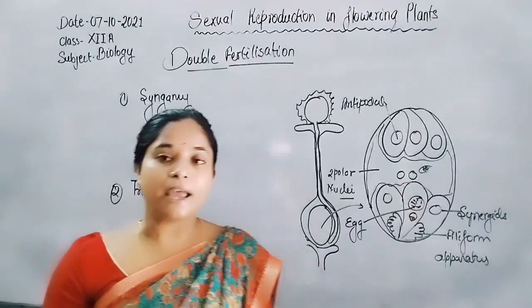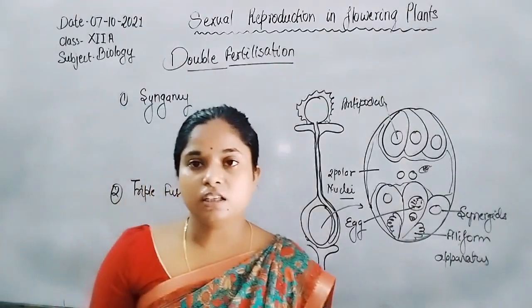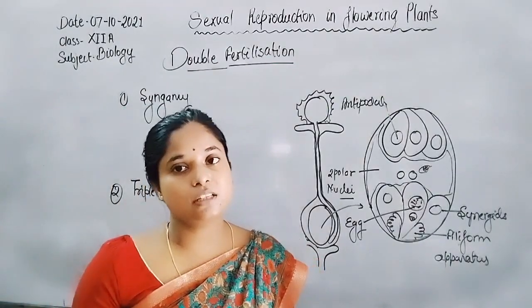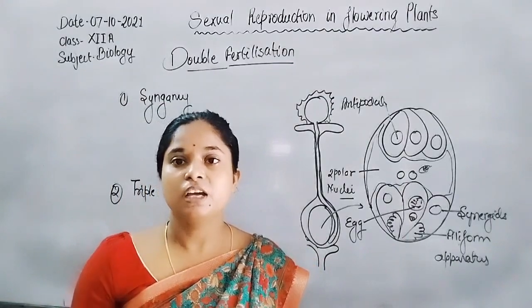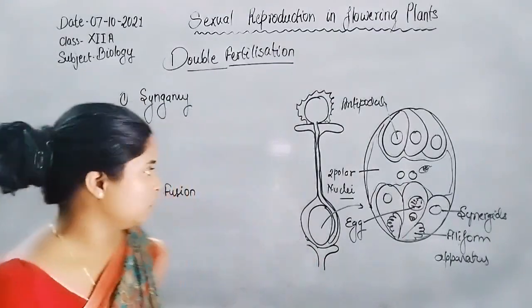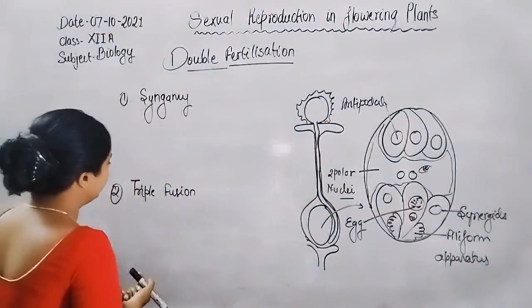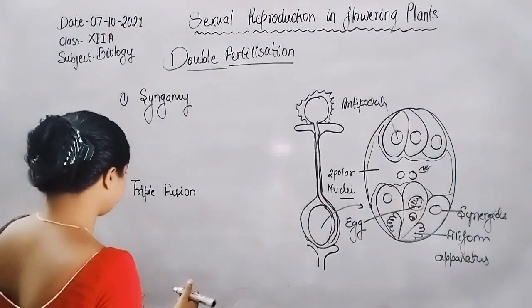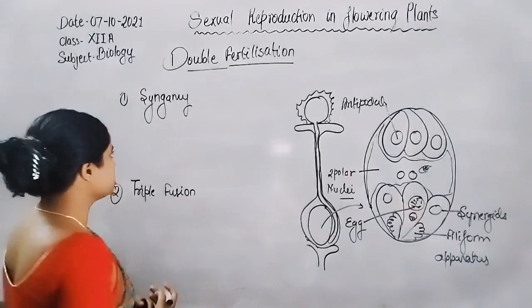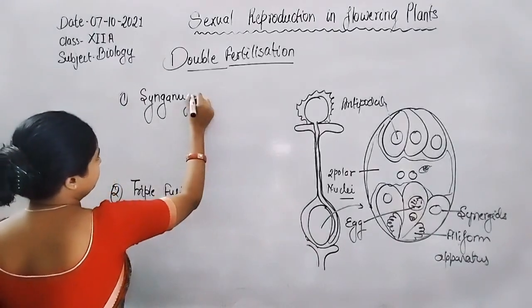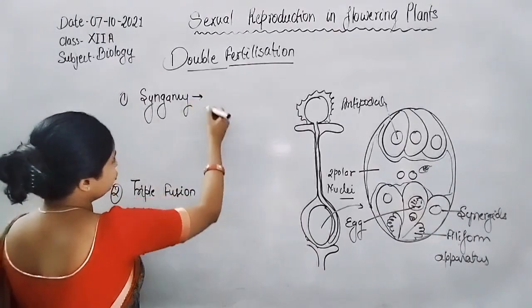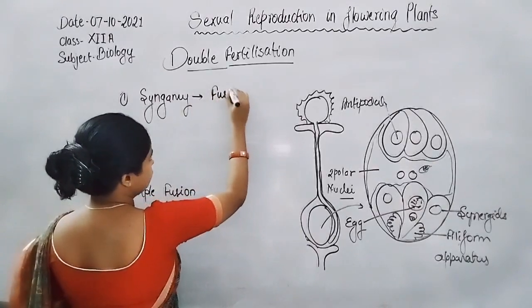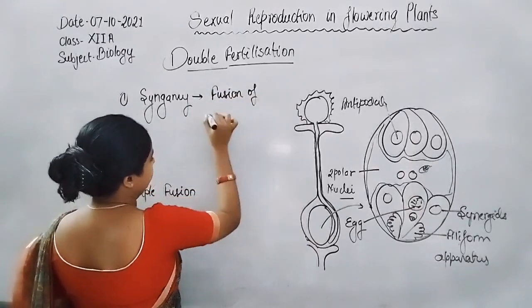Triple fusion, syngamy and triple fusion. What is syngamy and triple fusion? During the formation of the zygote and the formation of endosperm, both collectively happen in double fertilization. Syngamy is the fusion of gametes only. Fusion of gametes.